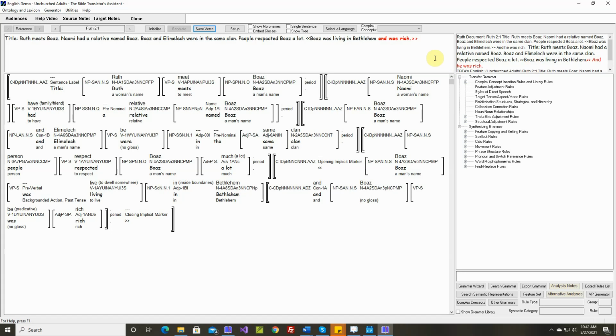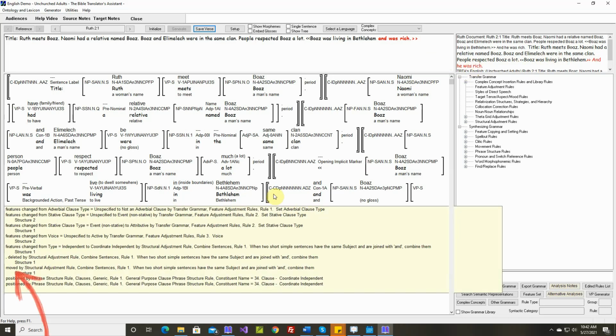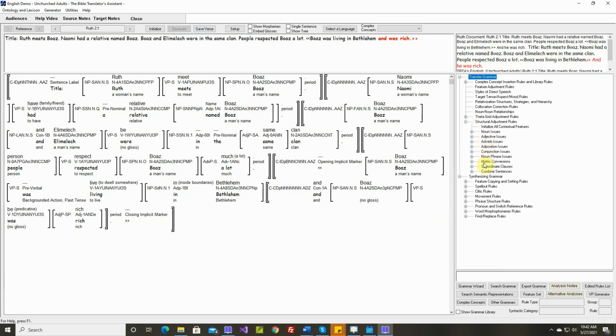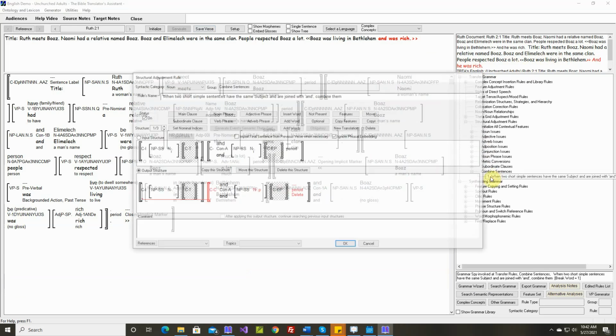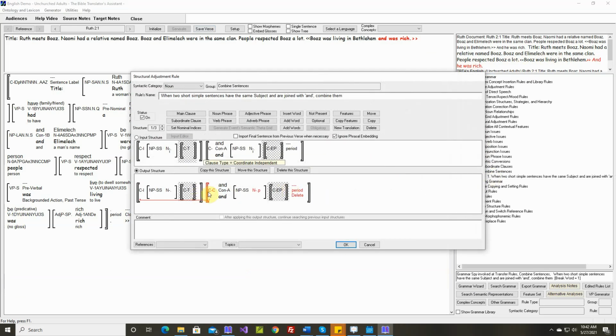Let's write a rule that says when the first sentence is implicit and the second one isn't, then they shouldn't be combined. So this one was combined, moved by structural adjustment rule, combined sentences, rule 1, structure 1. That's right here. So it's being combined here. Now we could do this several ways. We could tag this one as not implicit. I'd like to leave this alone. I think a better way, we want to prevent this rule from applying.